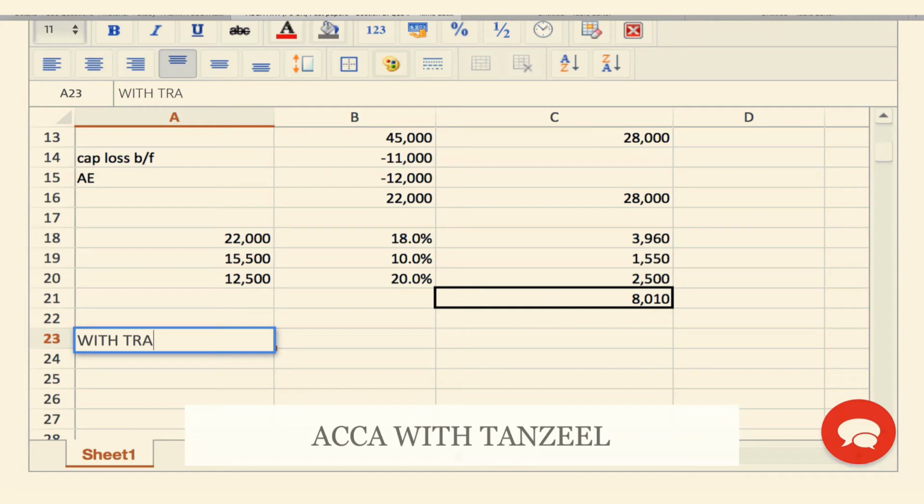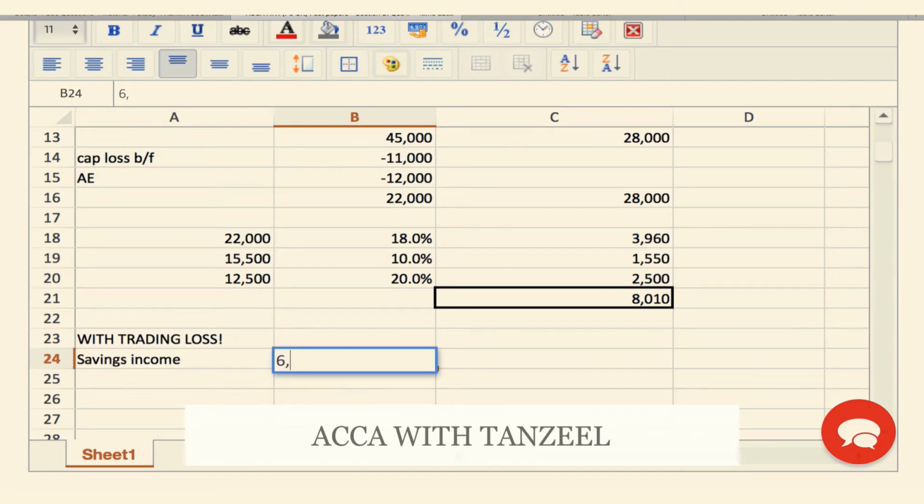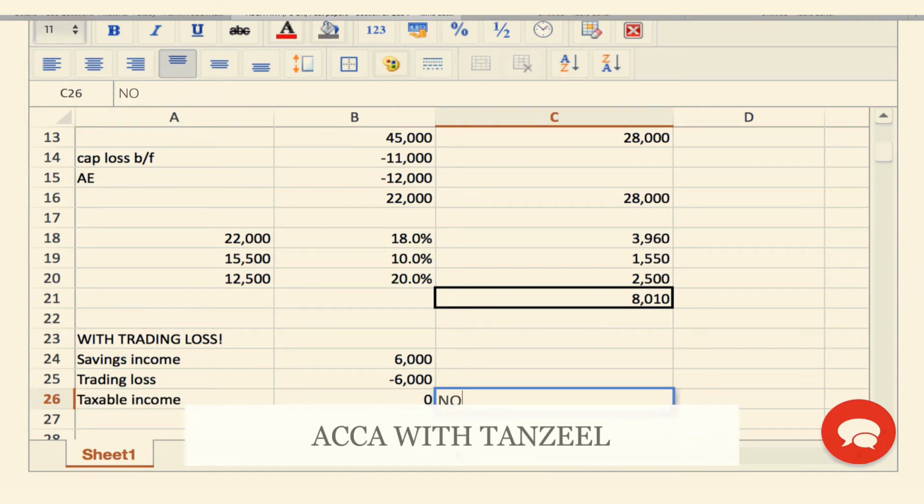Now with the trading loss, what is going to happen? Well, I had savings income of 6,000. Remember that if I want to use the capital gains of the year, I must first use the trading loss here. So the trading loss will be used over here. Subtract 6,000. Again, my taxable income is 0. Now there was no saving over here because we had this covered by the personal allowance anyways, and therefore there is no tax saving. It was anyways covered by the personal allowance.